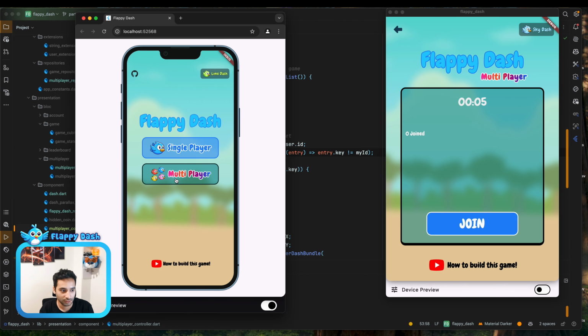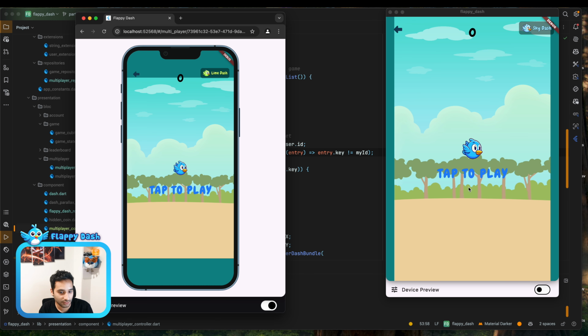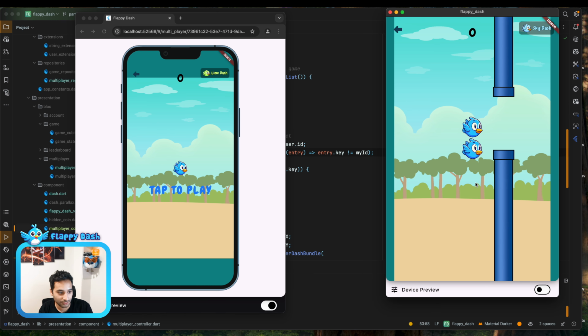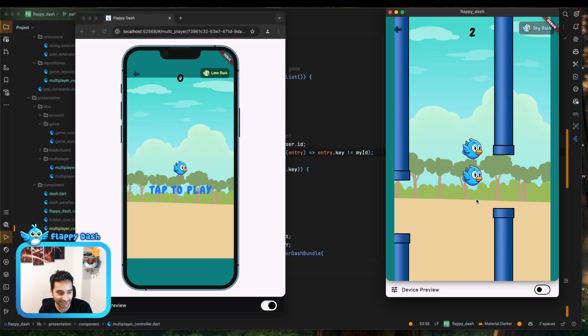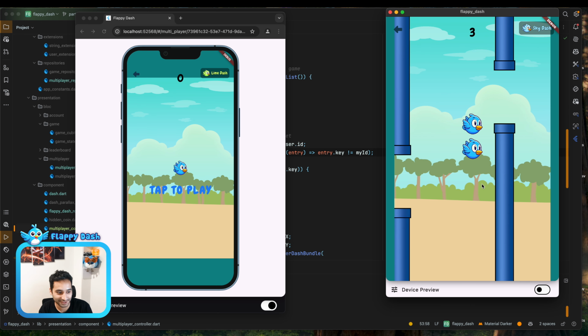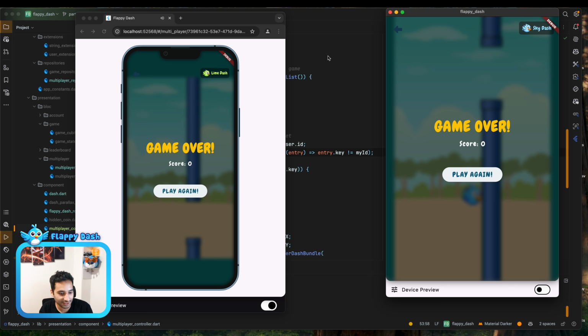And yeah, let's join the lobby. As you see, this is the Sky Dash and this is the Lime Dash, and hopefully we can see each other. Okay, so yeah, as you see, something is happening. We have the other player here, but something weird happened. I think we need to add the events to the game to update the position.